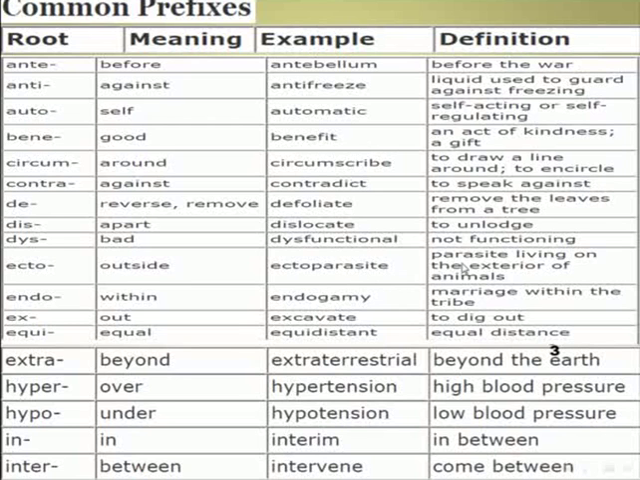Ectoparasite. The definition for this: parasite living on the exterior of animals. Another prefix root, endo. The meaning, within. Example for the use, endogamy. Definition for this, marriage within the tribe.